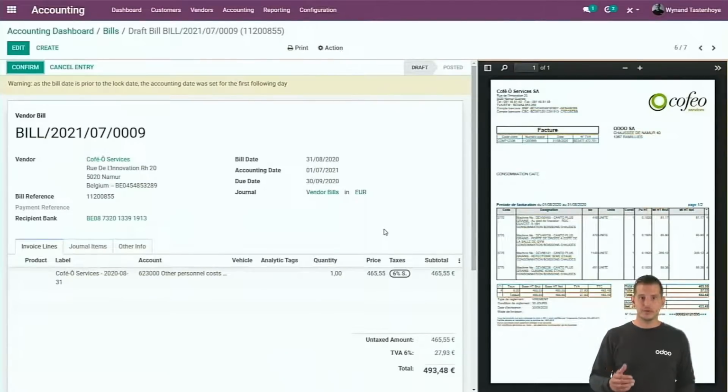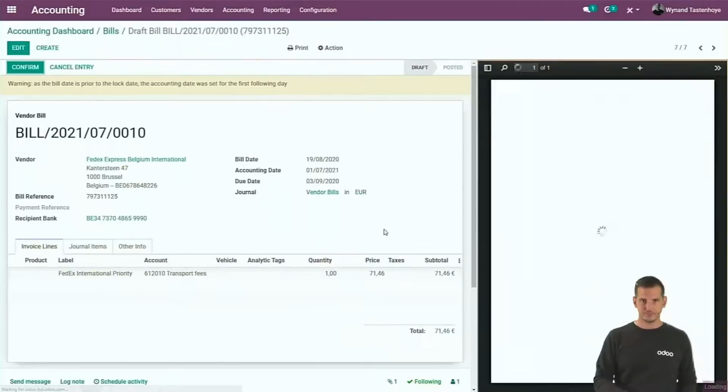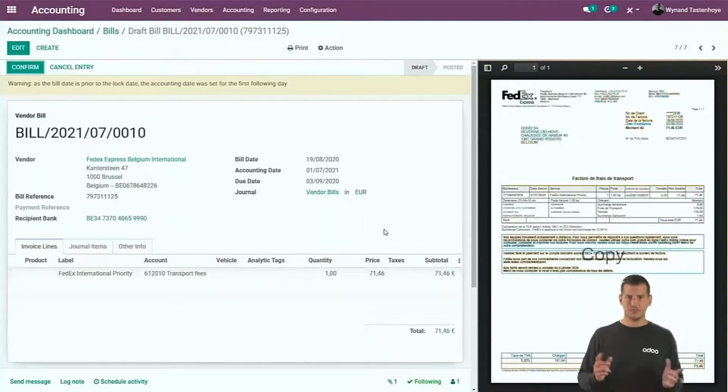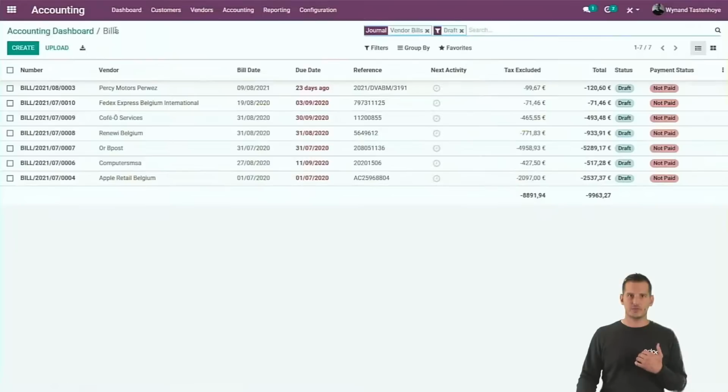Cafeo is for the coffee at our offices. It's another expense account because it's for personal expenses. And FedEx, what is different here is there is no tax on this bill. So also here it captured perfectly because there is no tax code that has been used. So basically, for all those bills, I didn't have to intervene manually for a single record.